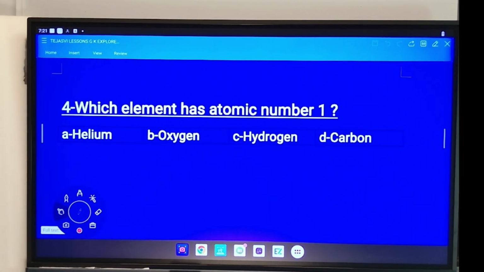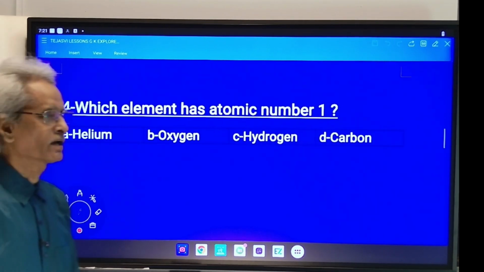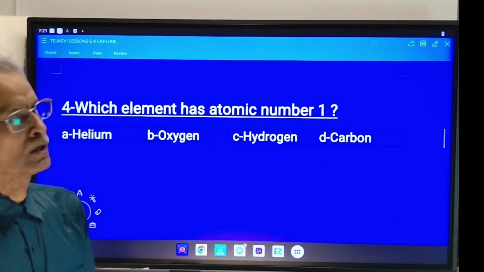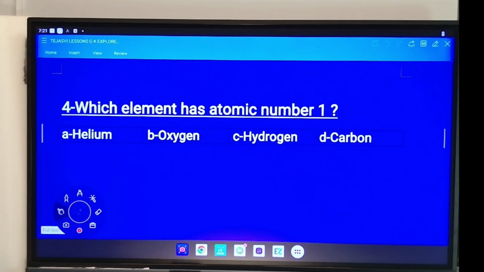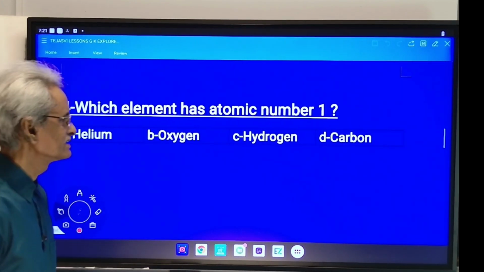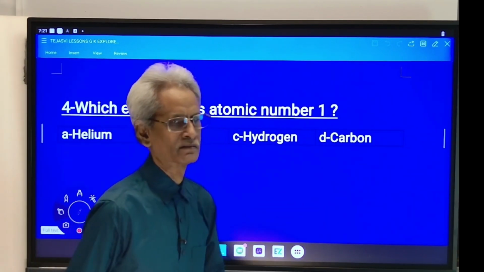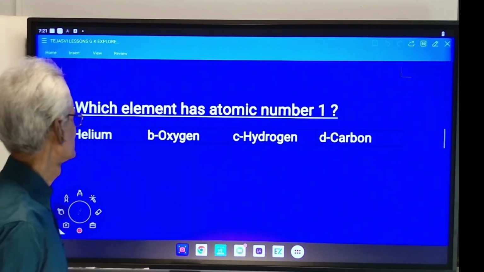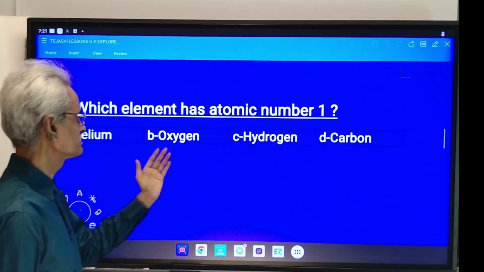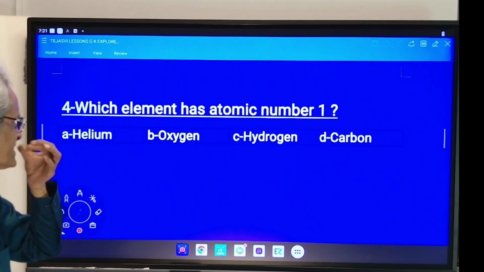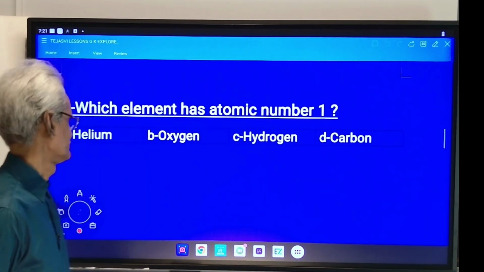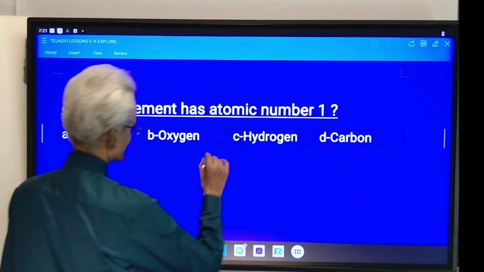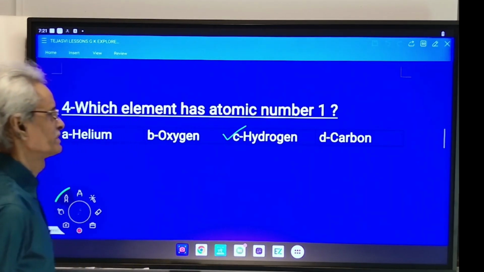Question 4. Which element has atomic number 1? Option A. Helium, B. Oxygen, C. Hydrogen, D. Carbon. Which has the atomic number 1? Option C is the correct answer. Hydrogen has the atomic number 1.